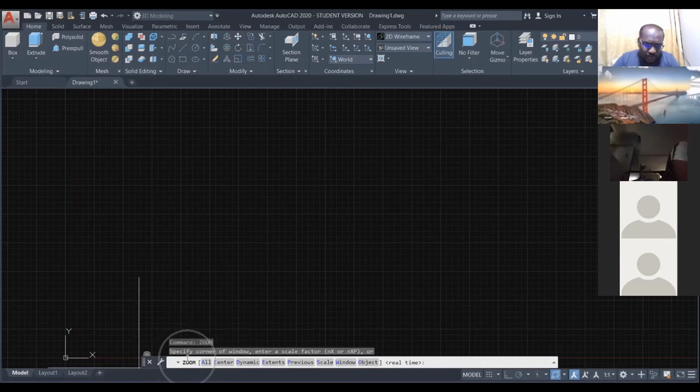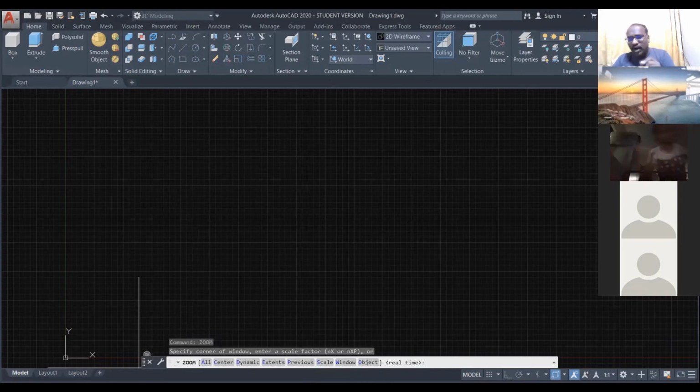This is my zoom command, but alternatively, there are a lot of additional options here. See: all, center, dynamic, extents, previous, scale, window, object. These are the additional sub-options in AutoCAD. I can't teach you everything here. Whatever is needed, I will teach you. The remaining, you have to try at home.